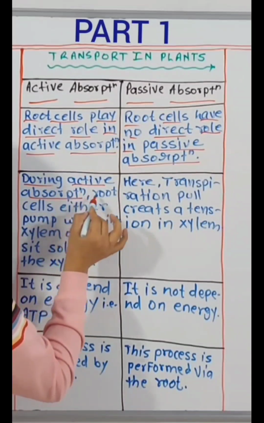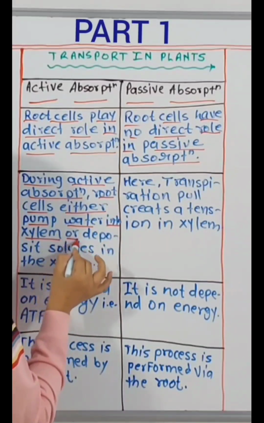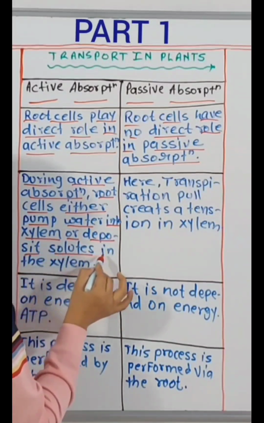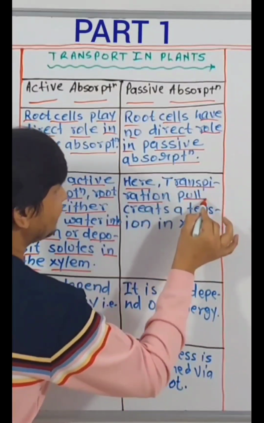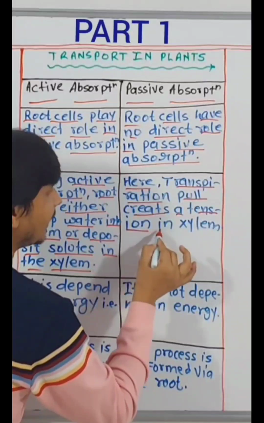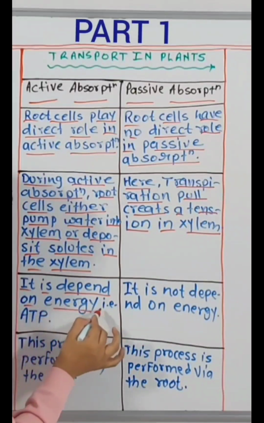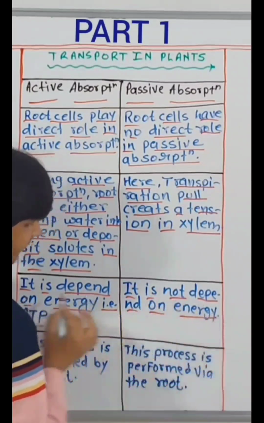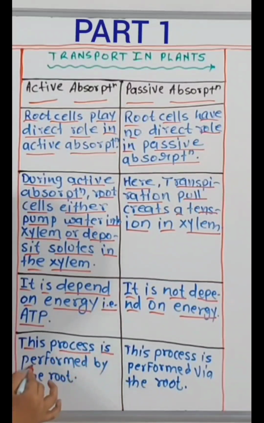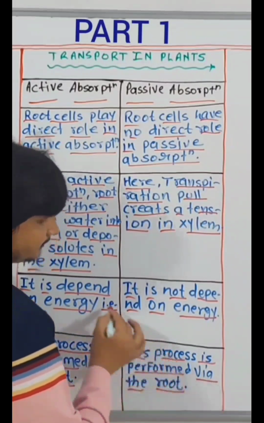During active absorption, root cells either pump water into the xylem or deposit solutes in the xylem. Here, transpiration pull creates a tension in the xylem. It depends on energy, that is ATP. It does not depend on energy. This process is performed by the root. This process is performed via the root.